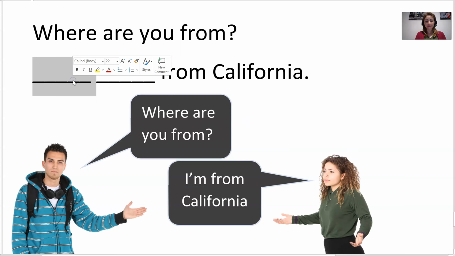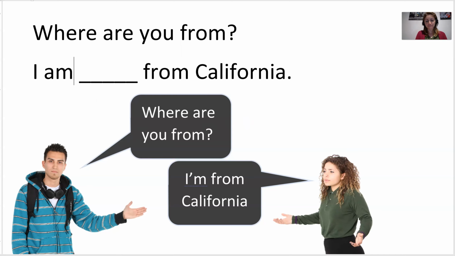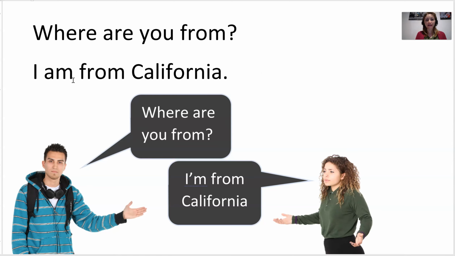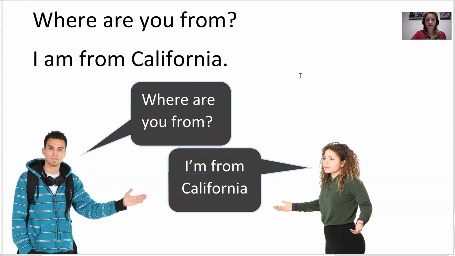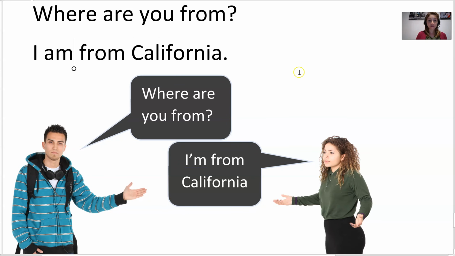The answer is I. Yeah, I am from. Okay, so if we see the picture, we see the man here in blue. He's asking the woman, where are you from? Please tell me. And the woman, she answers, I, like I, teacher Elo, or I, Veronica, I'm from California.